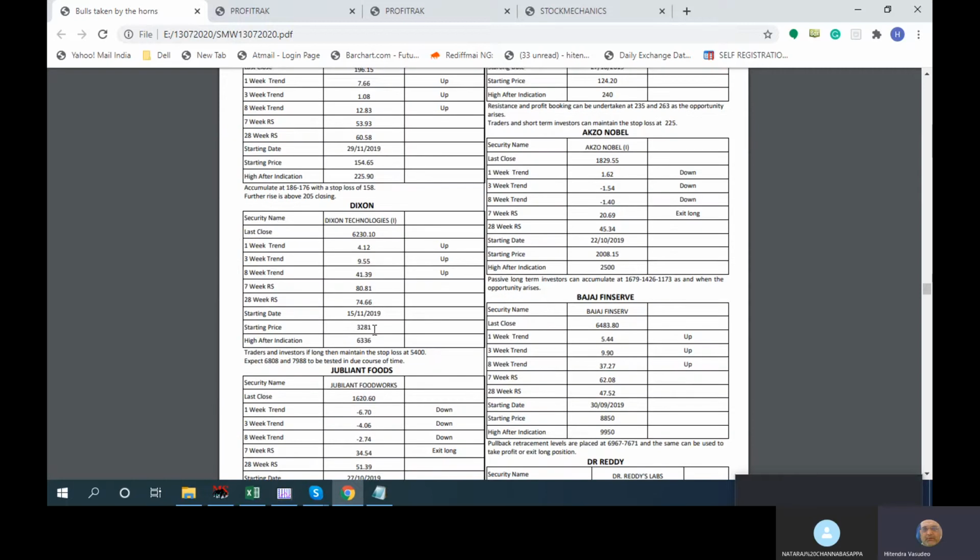Dixon is there. We started Dixon at 3281 in November 2019, still in the product. If you can see Akzo Nobel, it has also shown a downtrend. Sometimes you might find typing errors, but you can understand these figures will be true. It was 1.69; I had to manually type it as up, but it was down. In this case, what it is showing is that 6 months is above this, but 7 weeks